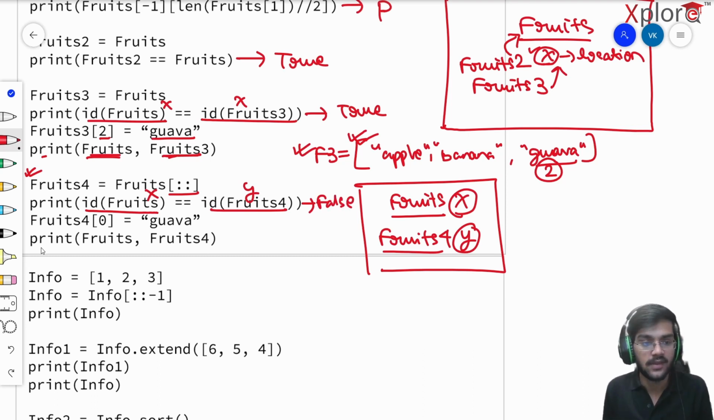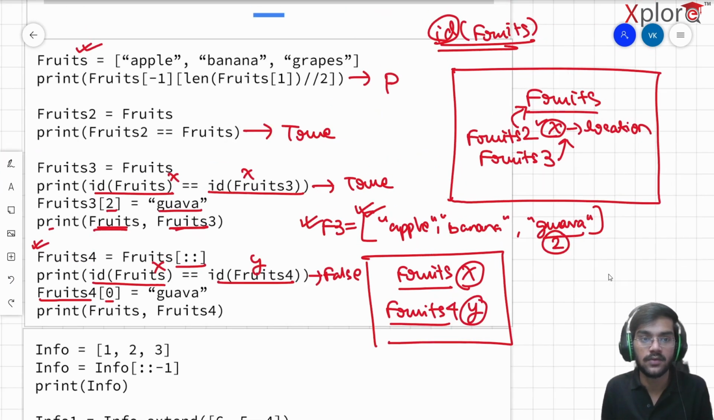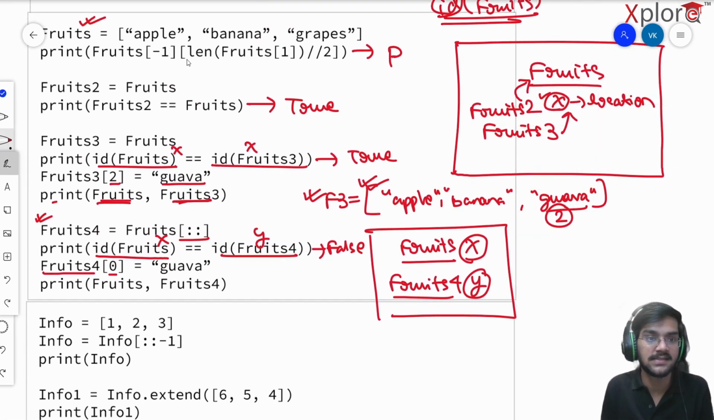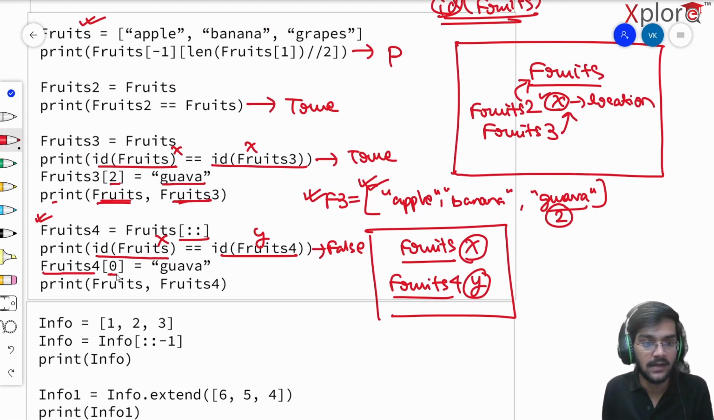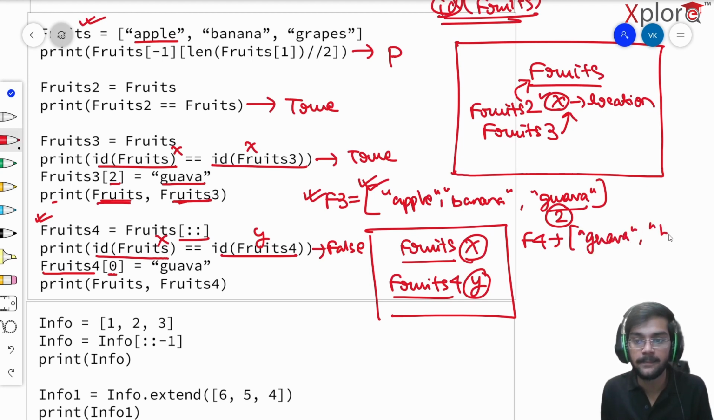Now it says that fruits 4 at the 0th location is guava. Fruits 4 was similar to apple, banana, and grapes, but at the 0th location in fruits 4, this will be turned to guava. So in my fruits 4 list, I'll have guava followed by banana followed by grapes.